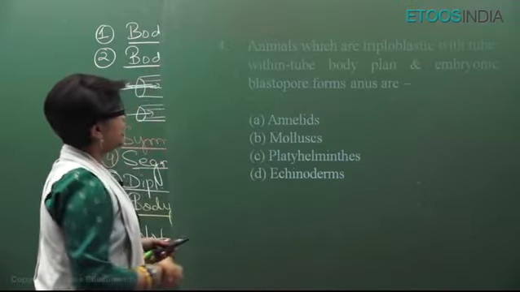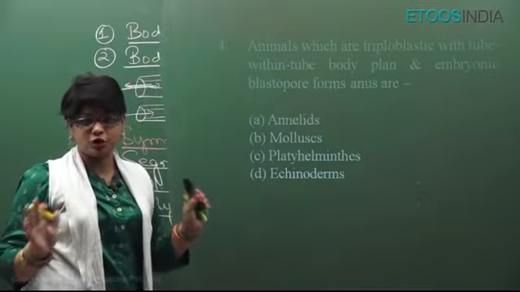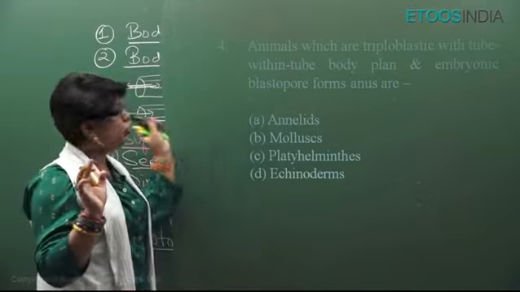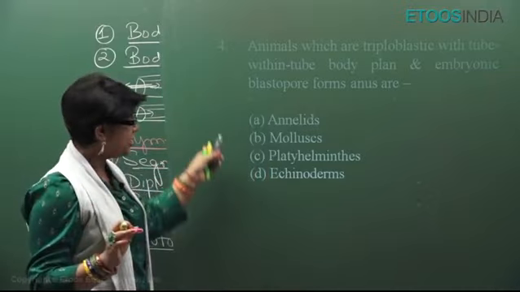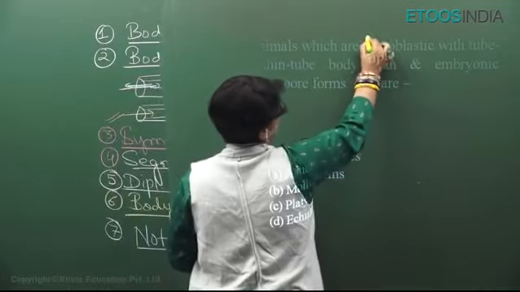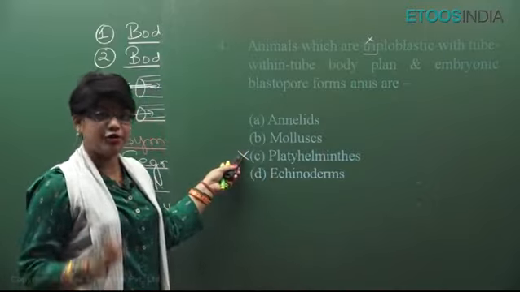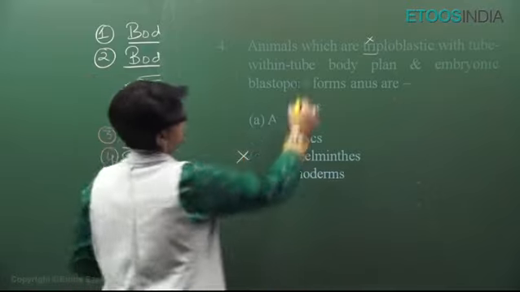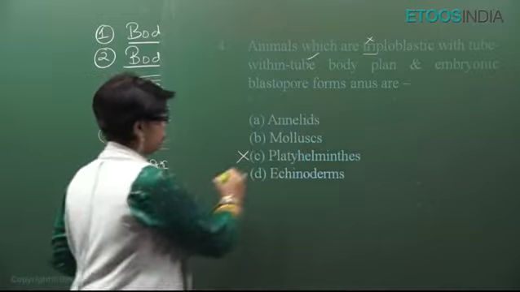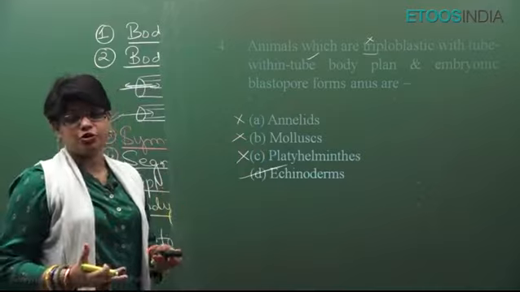Now, animals which are triploblastic. In such questions, how you have to solve, we have practiced enough in the Concept Booster problem solving course. The first word given is triploblastic. Don't read the whole question, just see the options. Here, unluckily, all are triploblastic, so this is not working for us. With tube within tube, we know this has a blind sac body plan, so this cannot be the answer. You have excluded one. Now see the next one. Blastopore forms anus, that means deuterostome, because in these two, the mouth is formed first. So this is how you solve the question.